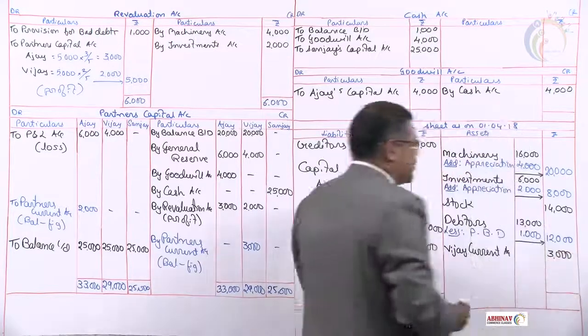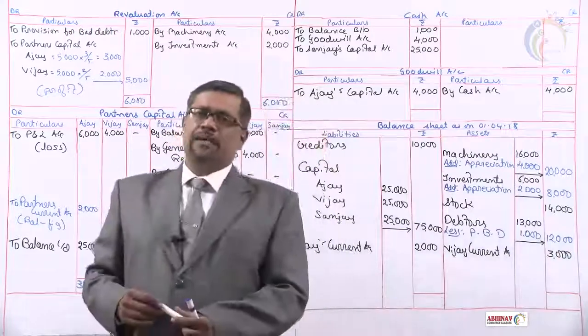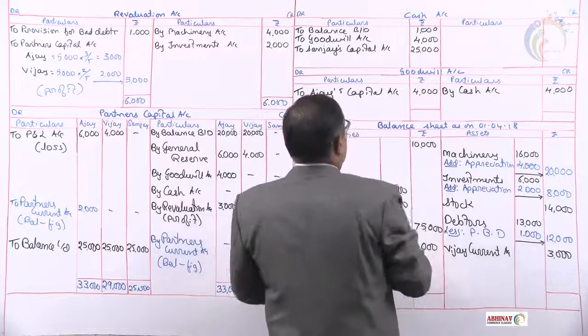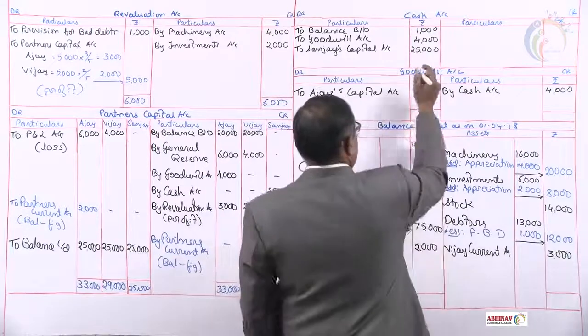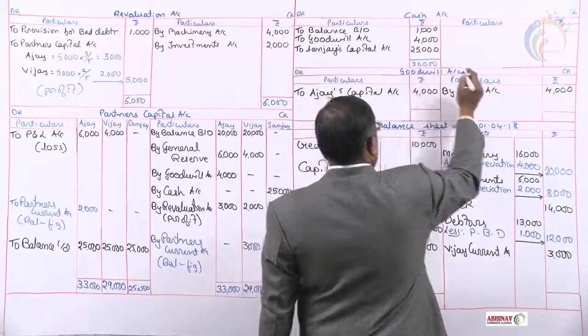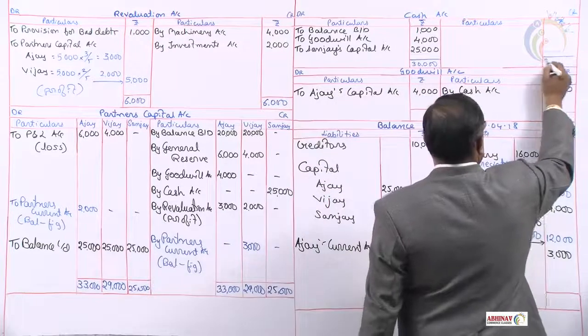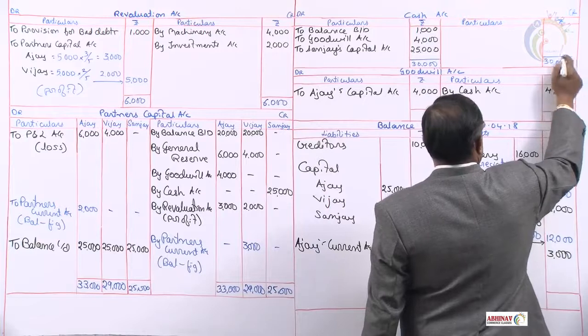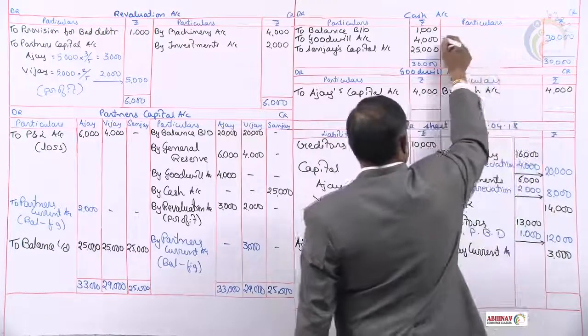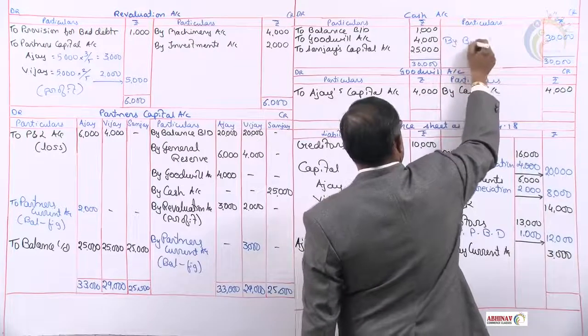Rupees 3,000. After this comes the cash account. Let us balance cash. The total of cash account, 1 plus 4 plus 25, comes to 30,000. We'll write it on both sides. We have nothing to minus, so we get a balance of 30,000 rupees.